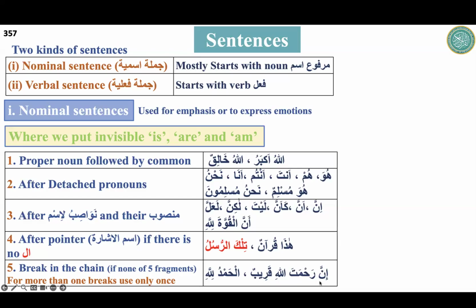So how will you translate it? Indeed, mercy of Allah is near. You just put "is" here. Why? Because this is all a combination. Fragments keep going on. Whenever there is a break, then we have to put is mr.